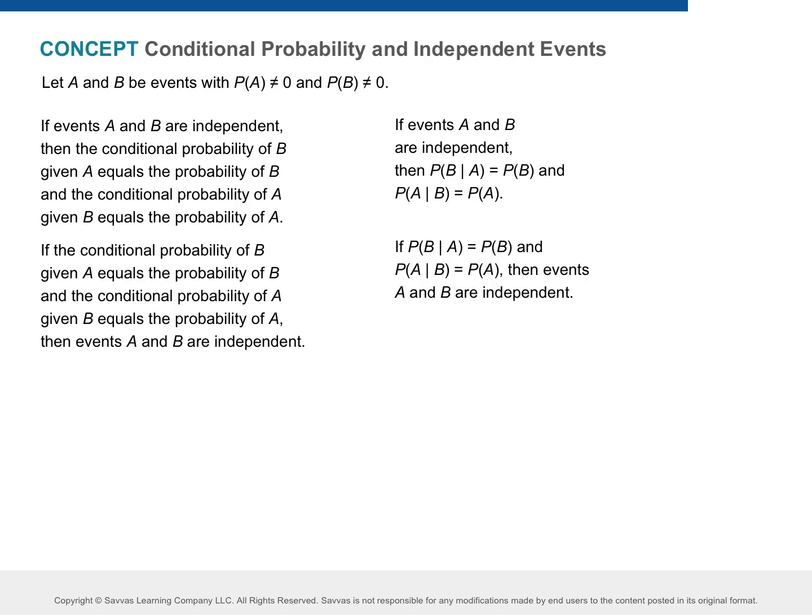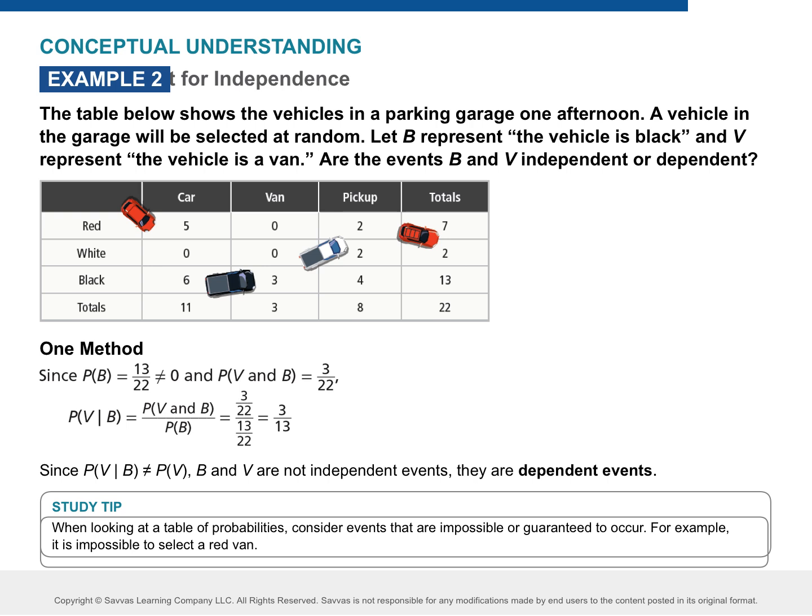Okay. Let's look at another example here. On this one, same example table that you have in example 2. It says the table below shows the vehicles in a parking garage one afternoon. A vehicle in the garage will be selected at random. So is there any bias here? Nope, because it's at random. Let B represent, so B event is the vehicle is black, and another event is the vehicle is a van.